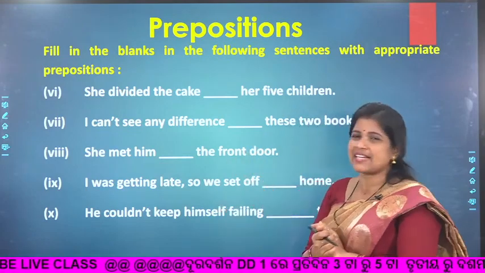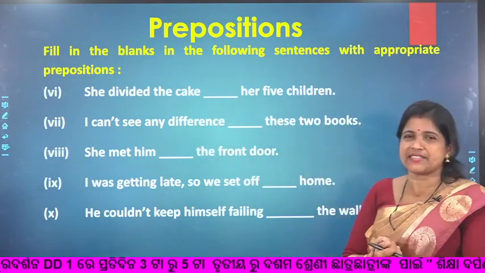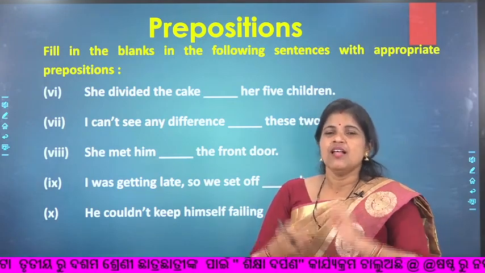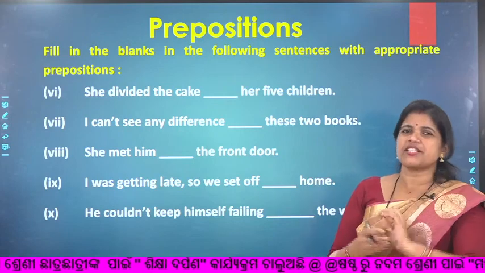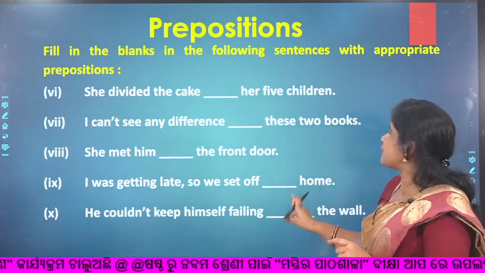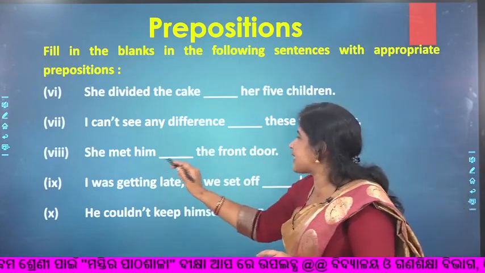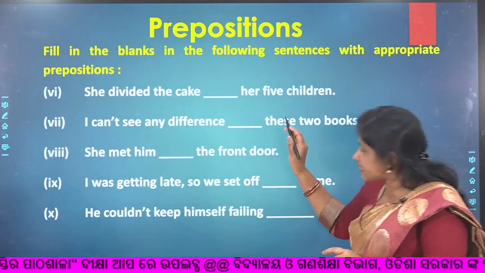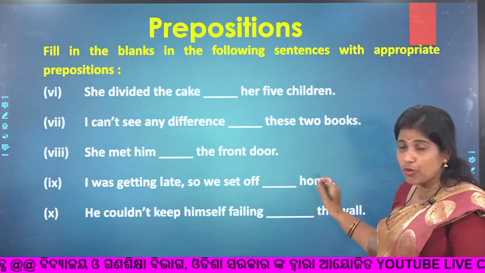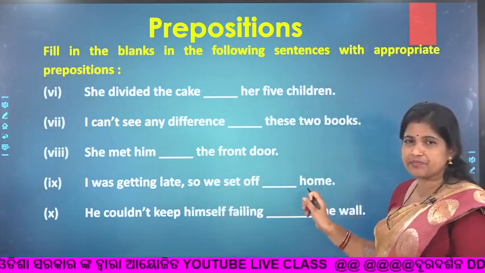So see, divided the cake dash her 5 children. So when the number is more than 2, which one will you use? And when the number is 2, which one will you use? I am talking about prepositions. So I cannot see any difference dash these 2 books. Here, 2 books. And she met him dash the front door. Again a specific place. I was getting late, so we set off dash home. Then he could not keep himself falling dash the wall.